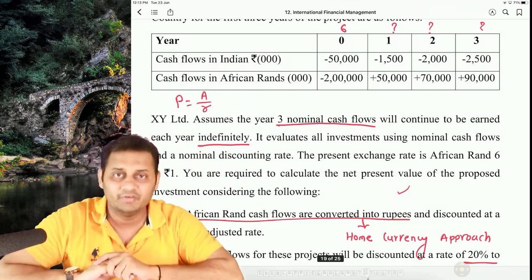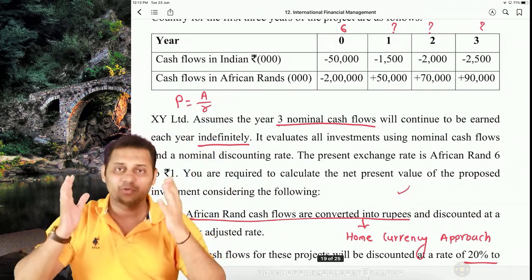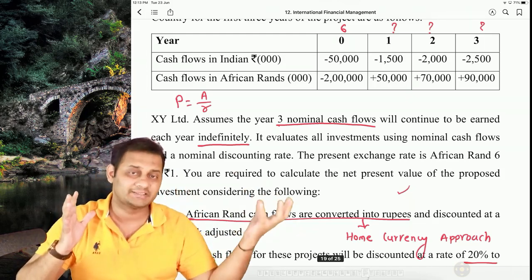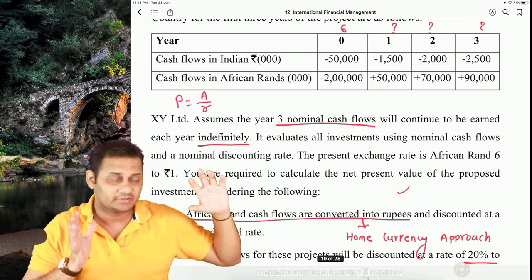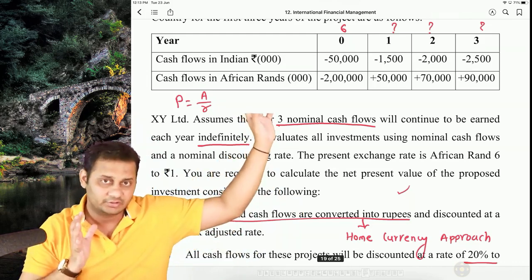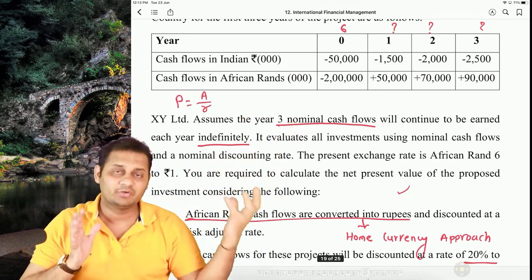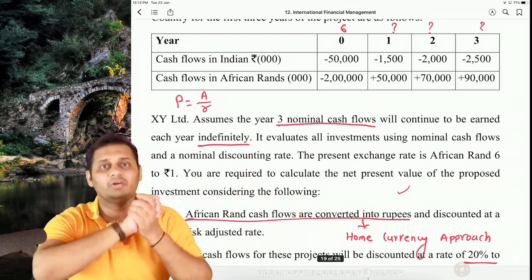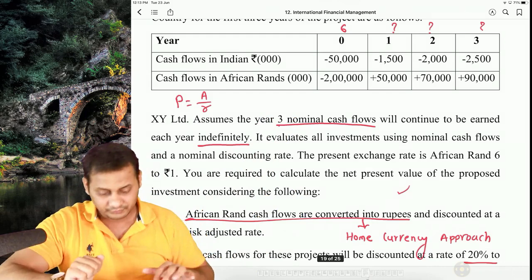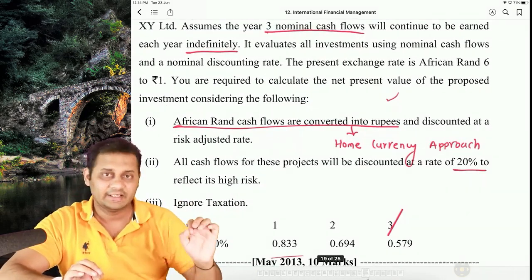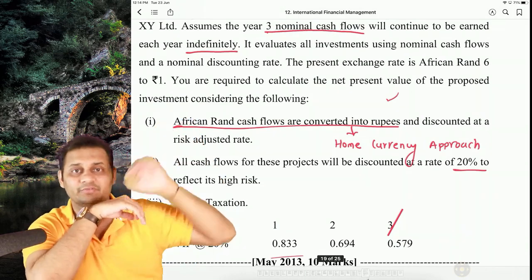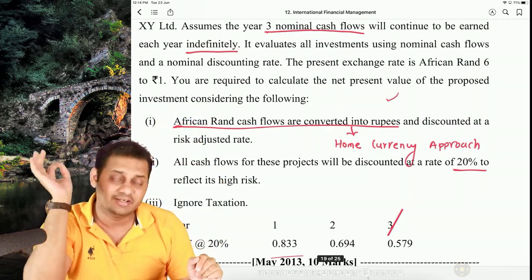So basically, to calculate the NPV, first you have to calculate the NPV of years 0 to 3, then calculate the present value of the perpetuity, meaning from year 4 onwards. From year 4 onwards, the present value is called the perpetuity. So the 3 years and the rest of the years, the present value of all of them together will be the NPV. The question clearly says that the exchange rate today is African Rand 6 to rupees 1. It is an indirect quote.